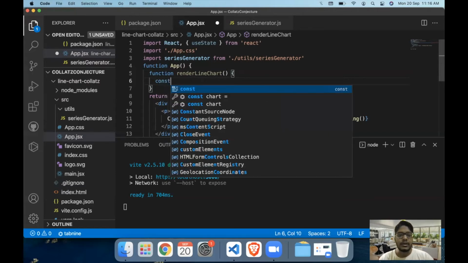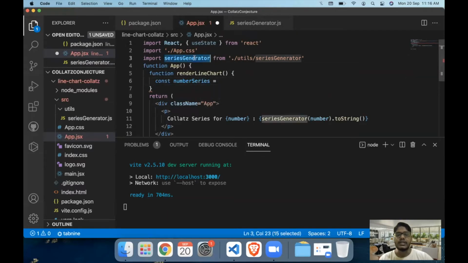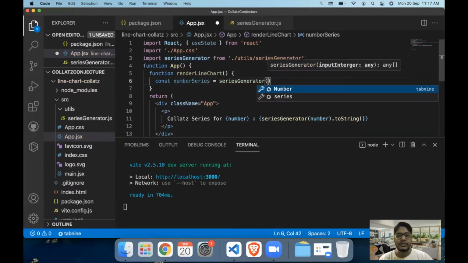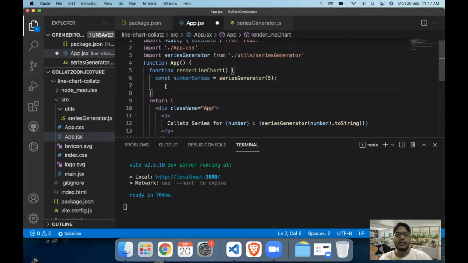So first we will calculate the number series for a particular number. So we'll call the series generator function and let's just pass a single input, which is 5. Then once we have the number series returned, we will start building our line chart.